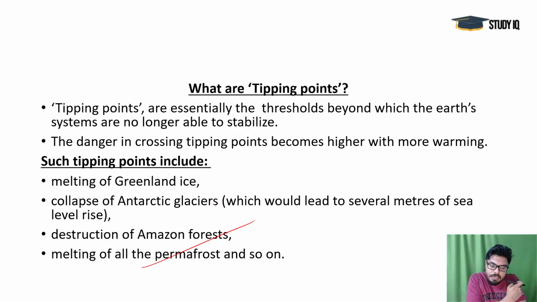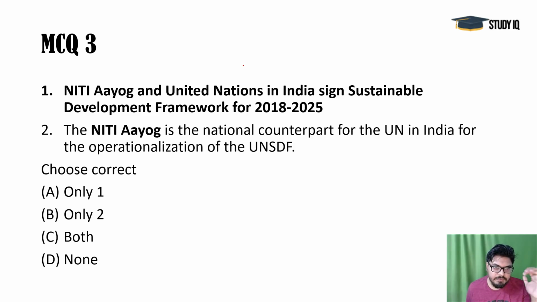So permanent glaciers are the permanent sources of these Himalayan rivers. But you see, these are also the important source of drinking water, and the biggest source of drinking water is there on the Antarctic continent. It's a continent, and this whole continent is covered with ice, and these ice shelves are melting and getting destroyed at a very, very fast pace. So that's really a cause of concern. So these are tipping points, and these may be asked in the prelims examination.